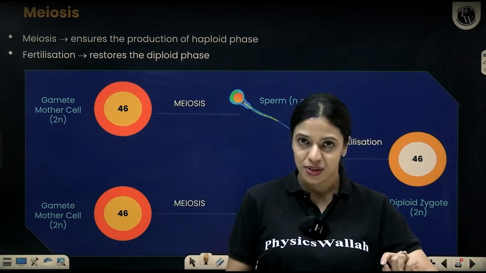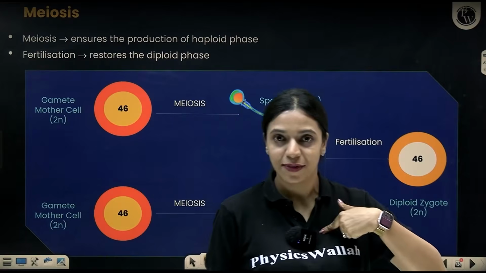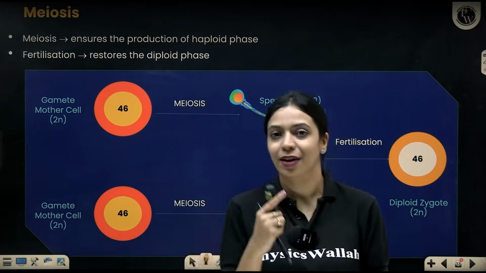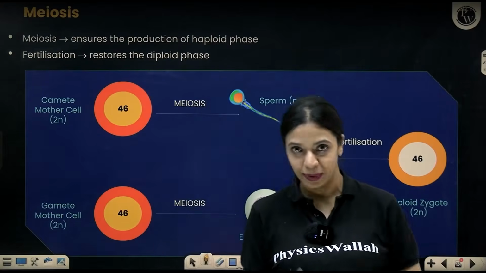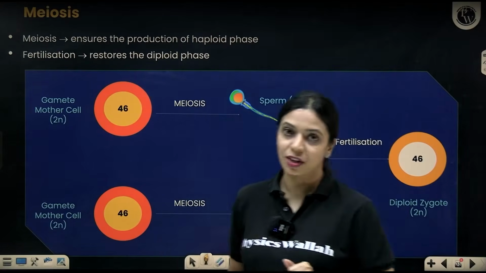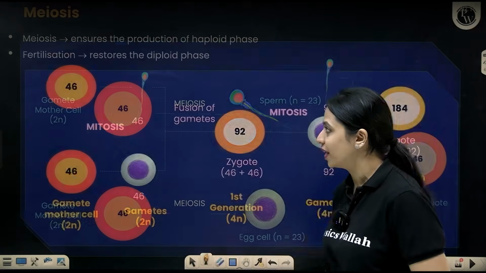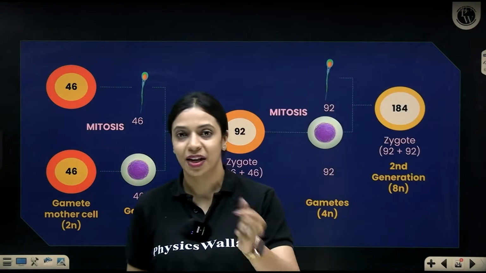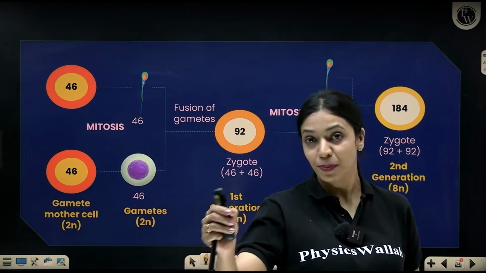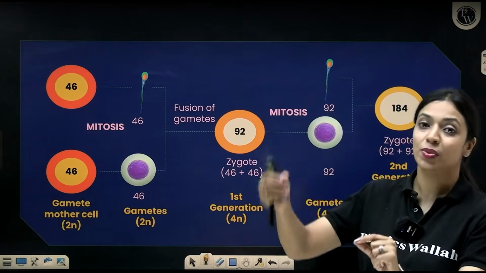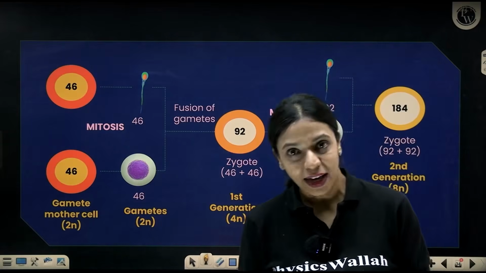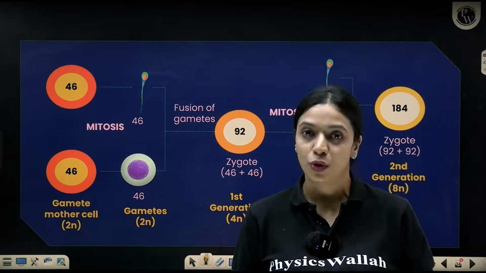Because of meiosis, there is a haploid phase in our life cycle, which is the formation of gametes. Again, when the gametes fuse and fertilization happens, the diploid number will be restored. If meiosis did not take place and only mitosis took place during gamete formation also, our sperms and eggs would have 46 chromosomes. If one person's sperm with 46 chromosomes fuses with an egg that also has 46 chromosomes, in the next generation we would get zygotes having 92 chromosomes.